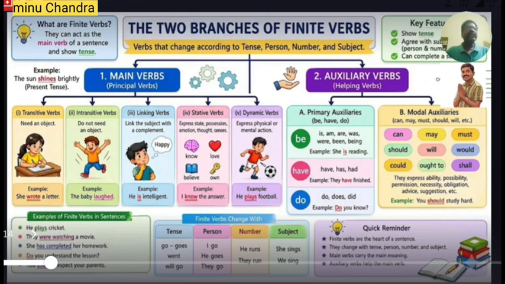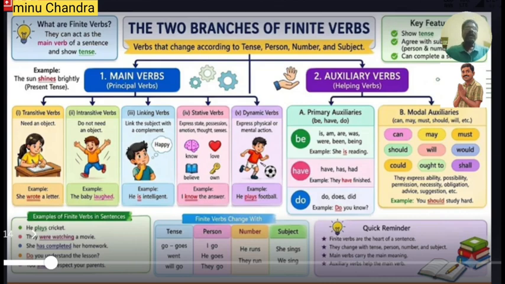We can broadly classify the verbs into two parts. They are finite verbs and non-finite verbs. Let us discuss what are called finite verbs and what are the types of finite verbs. The verbs that change according to the tense, person, number and the subject are called finite verbs. And these finite verbs are further classified into two parts. They are main verbs and auxiliary verbs.